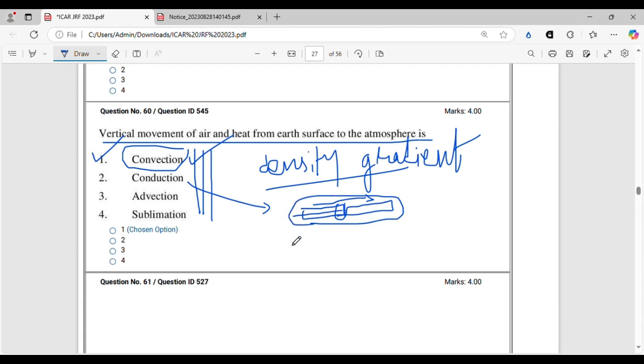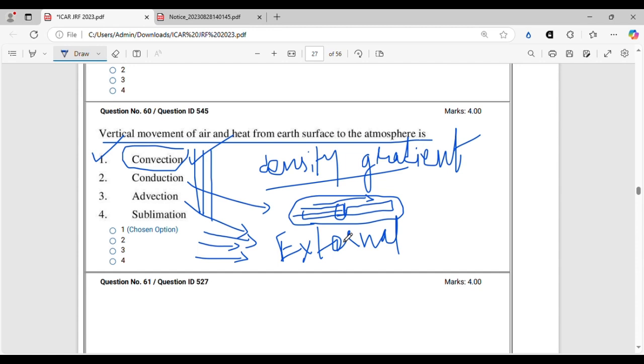All right. Then coming to advection, advection is the movement of heat and air due to some external force, say wind. Along with the wind, the flux of gas, the heat, everything is flowing. So there should be an external agent like air, rain, ocean current or anything.